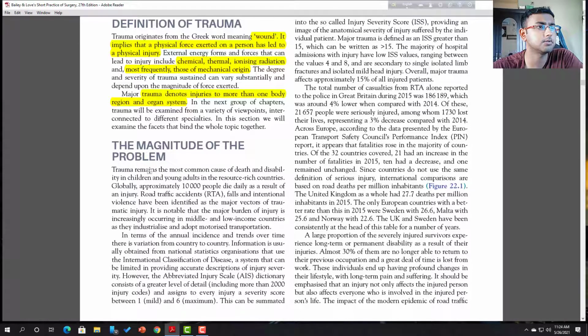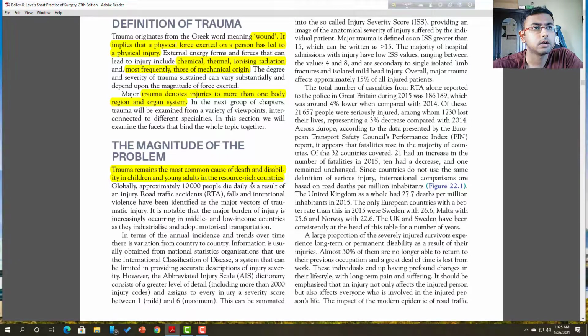Trauma remains the most common cause of death and disability in children and young adults in resource-rich countries, and these groups suffer very much from trauma.